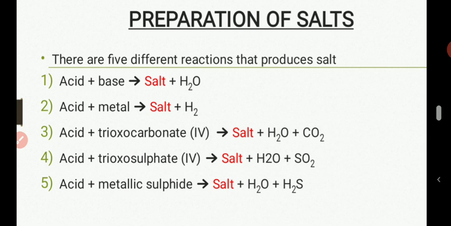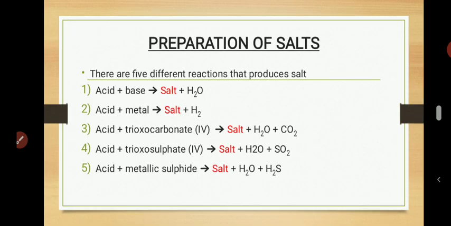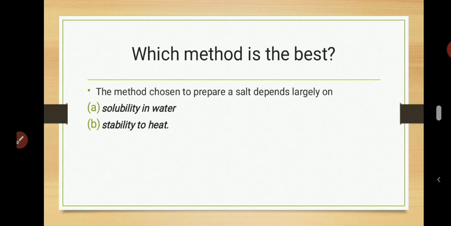So you can use any of those methods to prepare salt depending on the kind of salt that you want to prepare. You must pay very good attention to that. So with these 5 basic reactions, you can prepare a salt. But let's just break it down one by one now. How do you prepare salt? Which method is the best for preparing a particular salt? You cannot just say this is the method that I want to use. No, you have to understand the chemistry of the salt. You have to understand, okay, what is it about this salt? Then which method will best be used to prepare the salt?